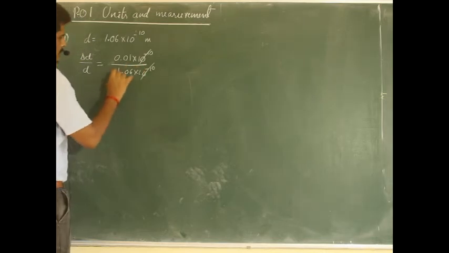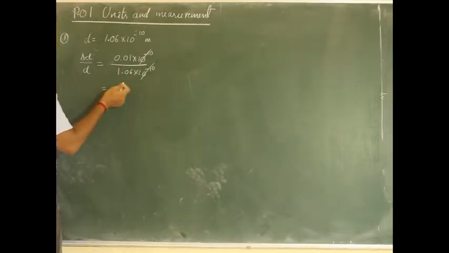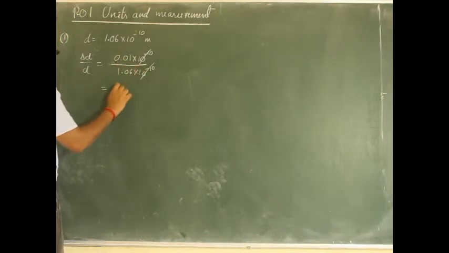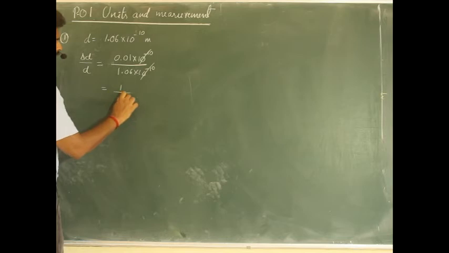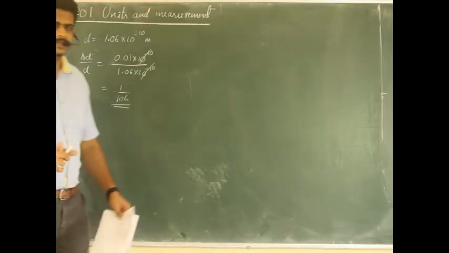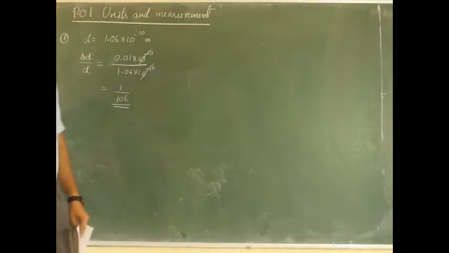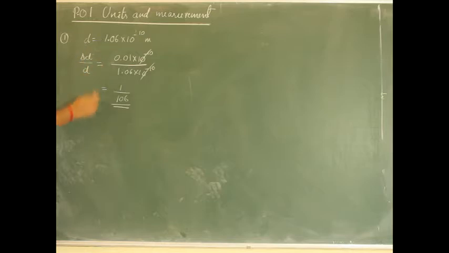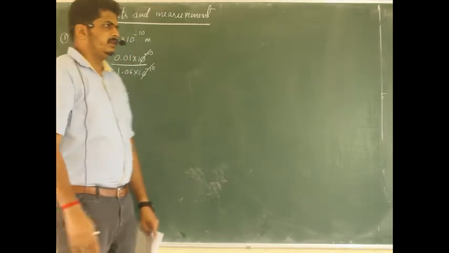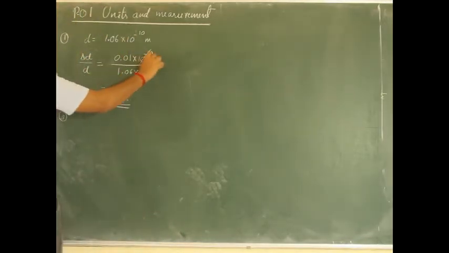Finally, the least deviation you can see is what can be represented as the accuracy of this particular concept, which is 106. So the answer is option C, the third option. That's all about the first question. What is asked here is the accuracy in the measurement, that means what we have taken, the least deviation.